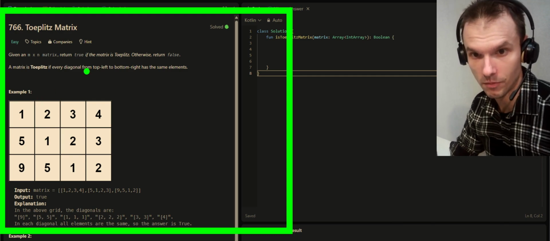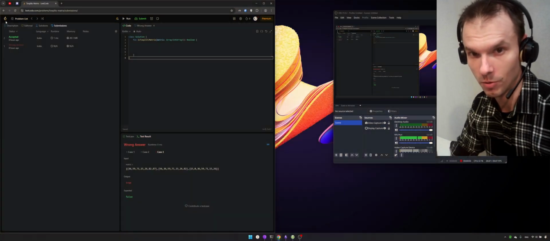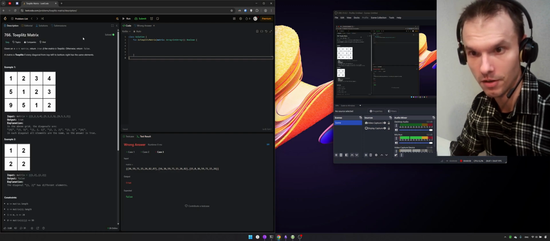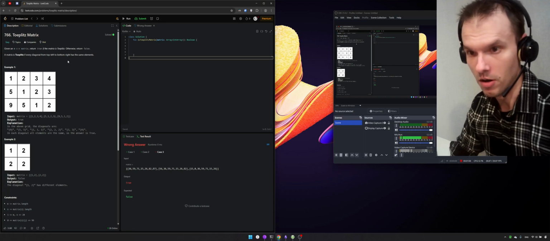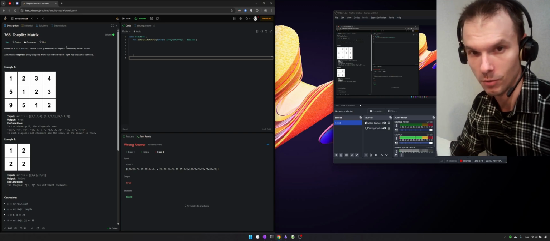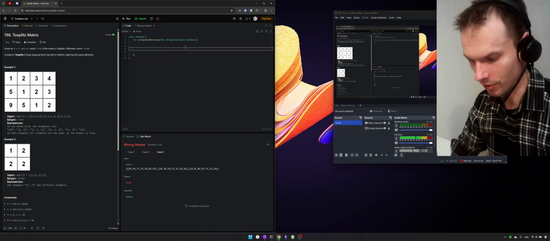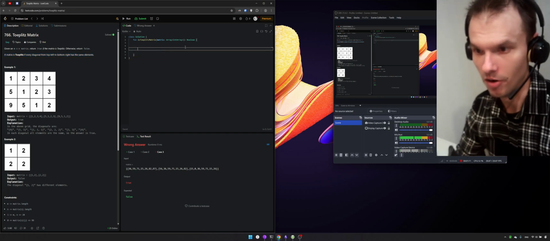So, I've already solved that task several hours ago, and would like to just retrace the solution and re-implement it from scratch because it kind of was a bit bumpy road for me, and currently I want to just share my understanding of that solution and provide it step by step.